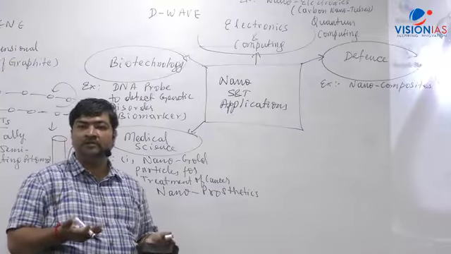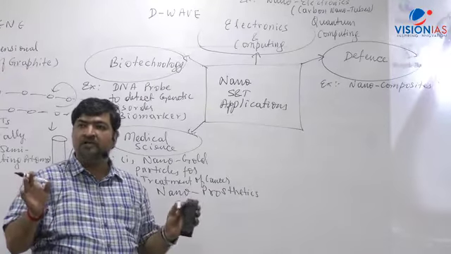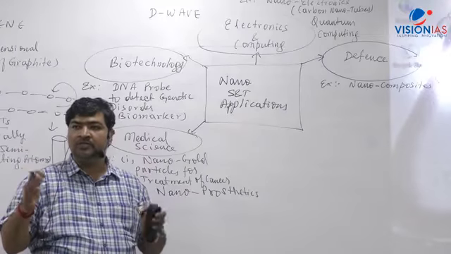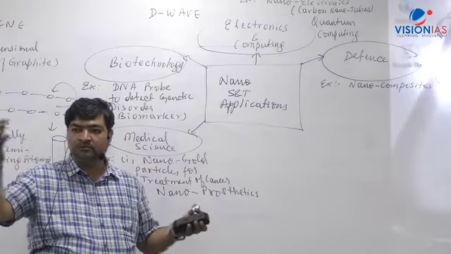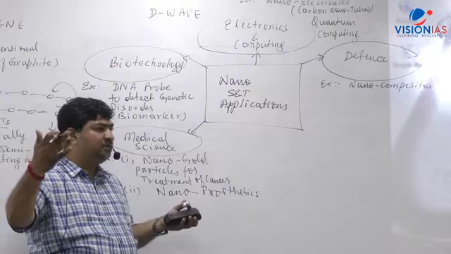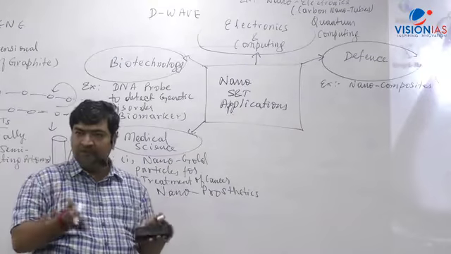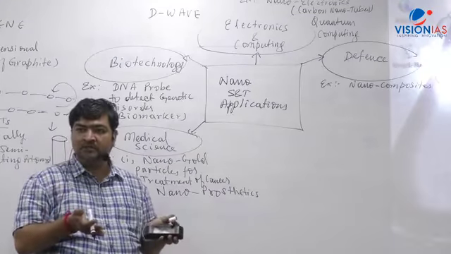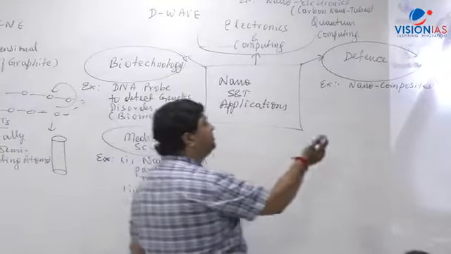What advantage do you get if you make a fighter craft, or a rocket or launch vehicle, lightweight? We can carry more payload, heavier things can be carried, because the weight of the system is drastically reduced. So that is one example. Another example is nano weapons.